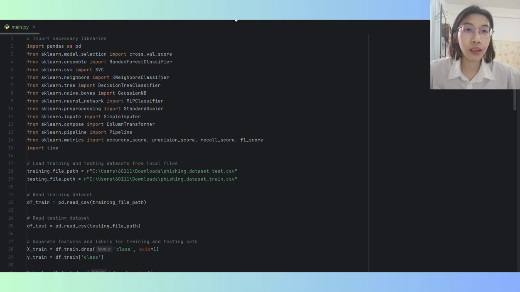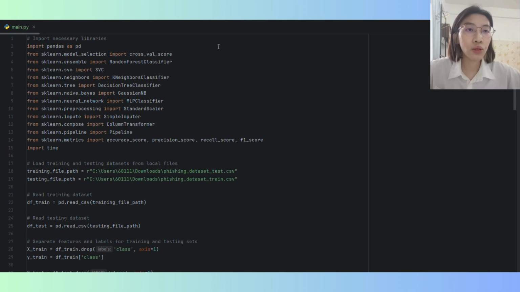The first is importing libraries, including pandas, used to read the CSV file, and sklearn, including the cross validation score, which is for performing cross validation to evaluate the model's performance. Random forest classifier, SVC, K-neighbor classifier, decision tree classifier, Gaussian NB, and MLP classifier are the different machine learning classifiers used to detect the phishing website.